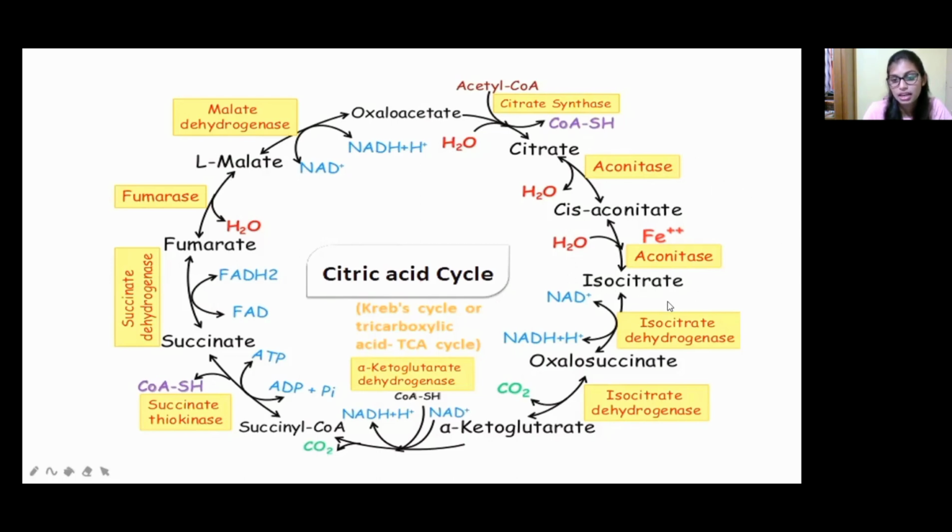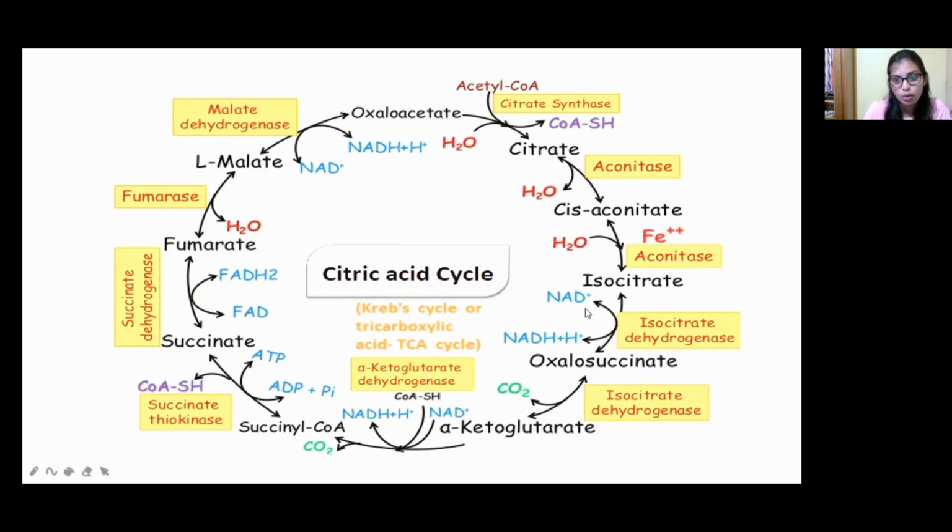This isocitrate is converted into oxalosuccinate by isocitrate dehydrogenase, and this oxalosuccinate is converted into alpha ketoglutarate. Alpha ketoglutarate is converted into succinyl CoA. Then succinyl CoA is converted into succinate, and at last succinate is converted into fumarate, fumarate into malate, and malate into oxaloacetate. At last, the cycle is repeated in this manner.